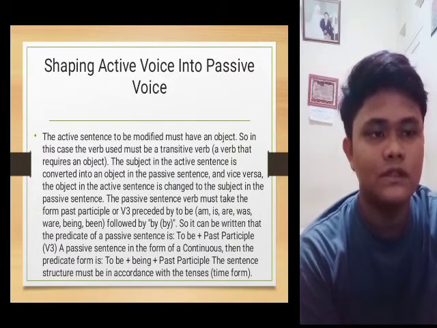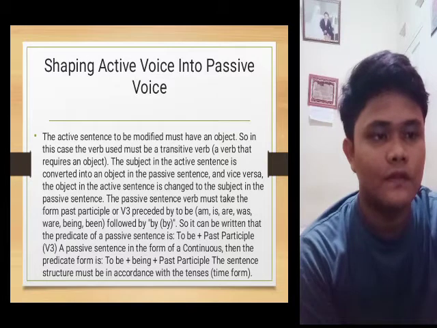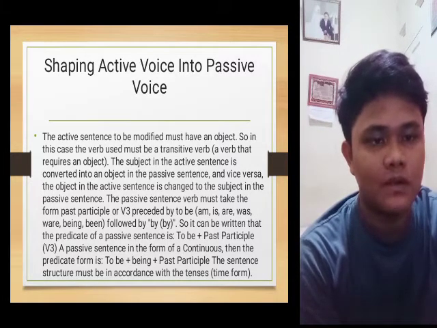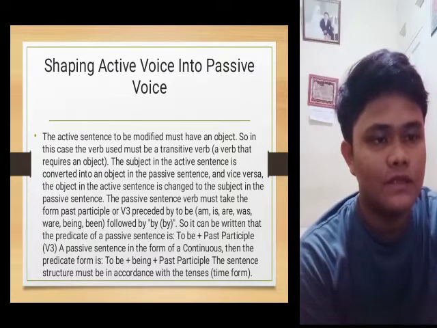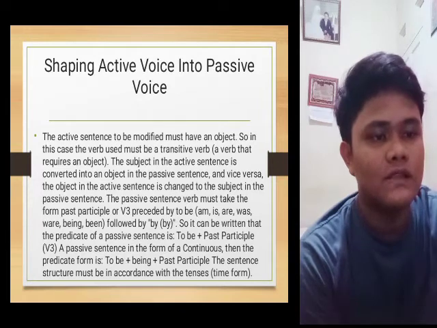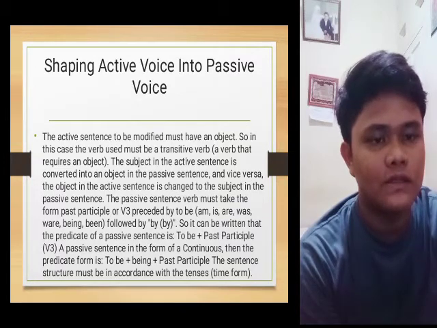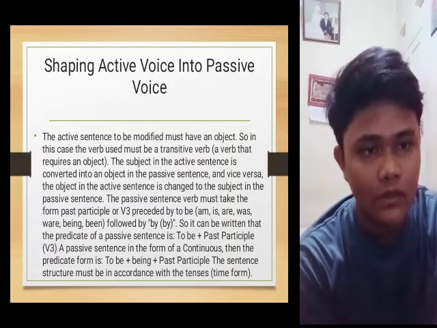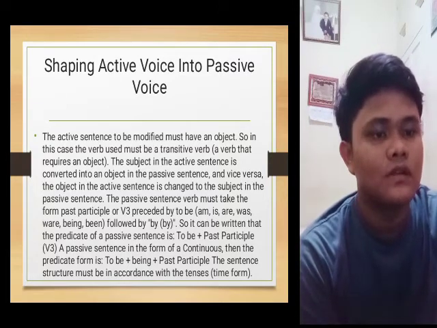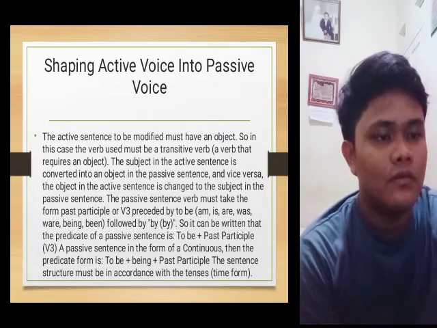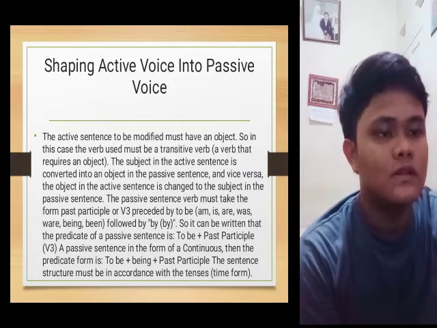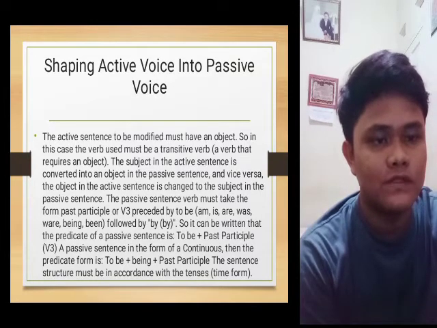The passive sentence verb must take the form of past participle or verb 3, preceded by to be: am, is, are, was, were, being, and been. It can be written that the predicate of a passive sentence is to be plus past participle or verb 3.